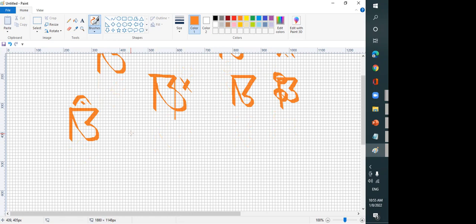So I will draw once again. This is the line here. You bring it up. You see that this gap has come. That's fine, you can fill it. Try to do it right the first time, so that you don't have to fill it later. What I mean to say is, when you are doing it, try to do it right the first time. We will also send you the videos.